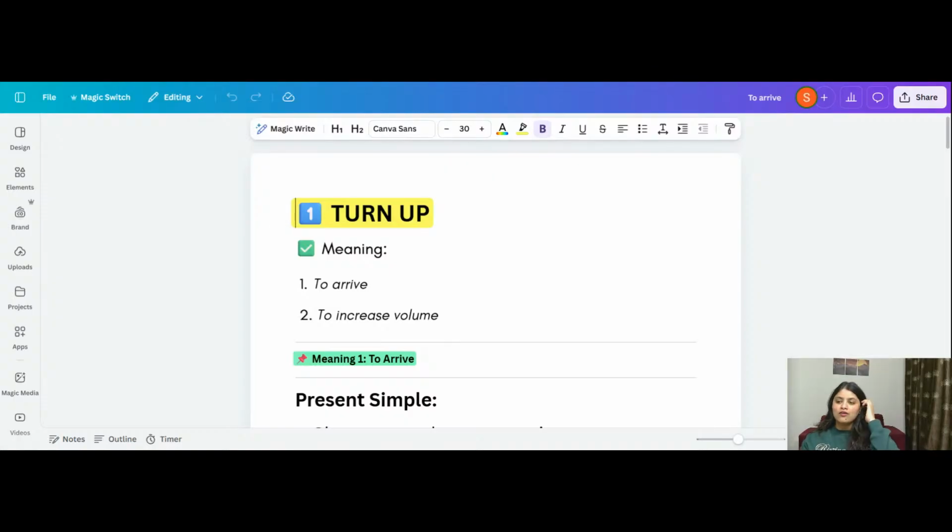So here you guys can see we have the first phrasal verb, turn up. When we say turn up, turn is one action and then we have up. So turn up has two meanings: to arrive or to increase volume. What do you understand by to arrive or to increase volume? I'm going to show you a few sentences that are going to help you understand the word in a better way.